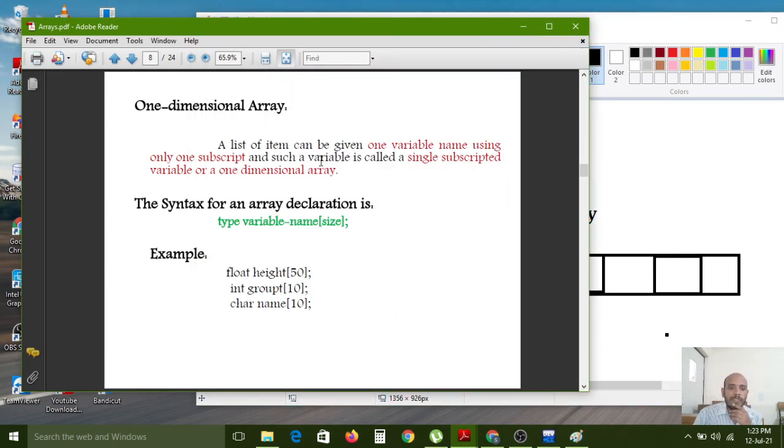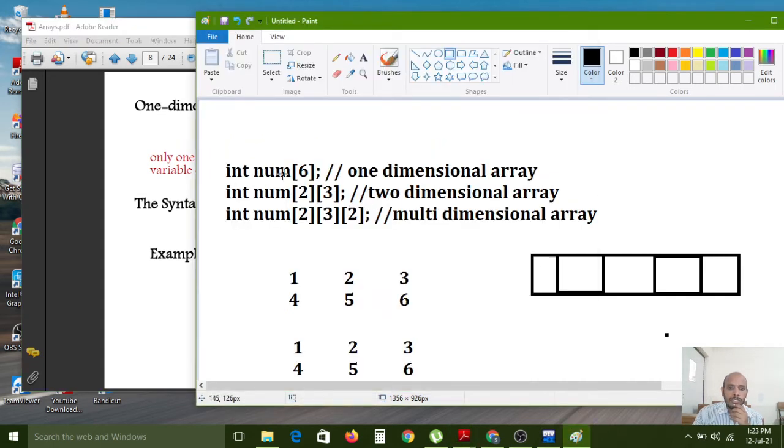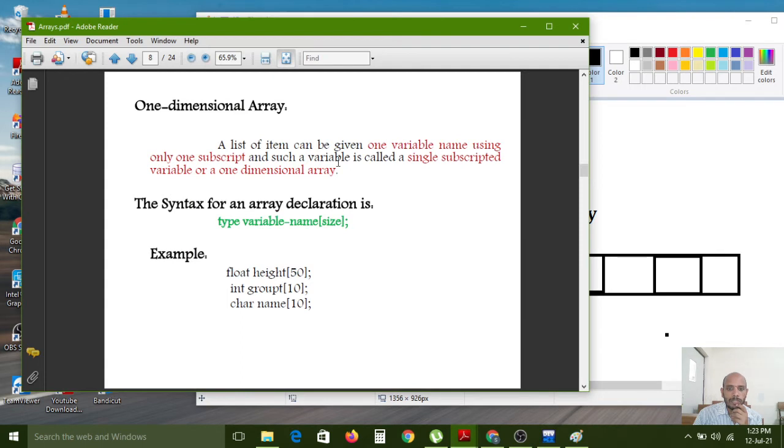Carefully observe. A list of items can be given to one variable. So in this single dimensional array, nothing but one dimensional array, we can store single values, 6 items, inside that one dimensional array. Here we can use only one subscript operator. Such a variable is called a single subscripted variable or one dimensional array.